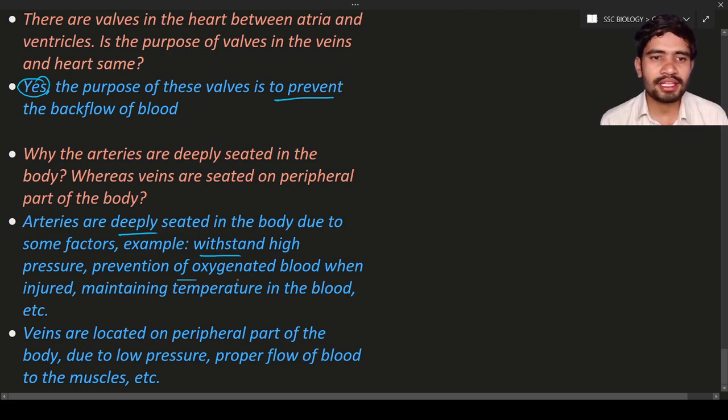Veins are located on the peripheral part. Why? Because they have less pressure. The veins have less pressure, so it is okay for them to be present on the periphery, near the skin or subcutaneous. Hence the proper flow of blood to the muscles is seen.